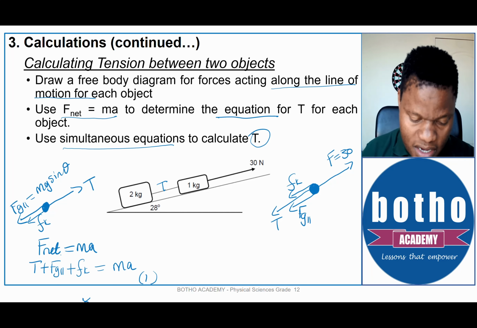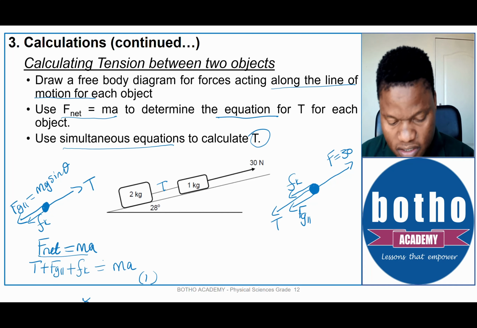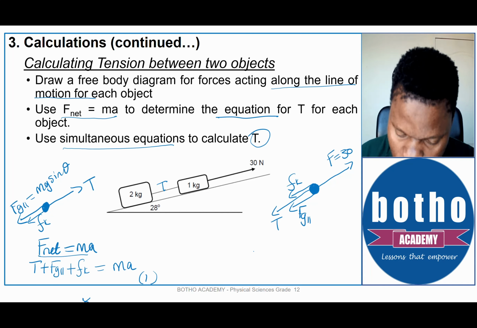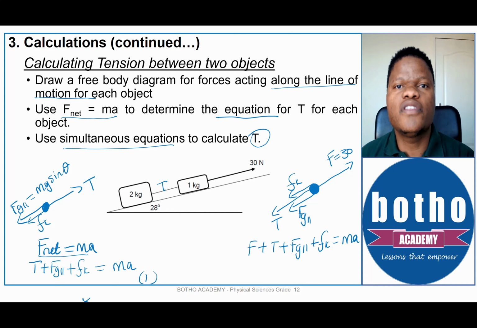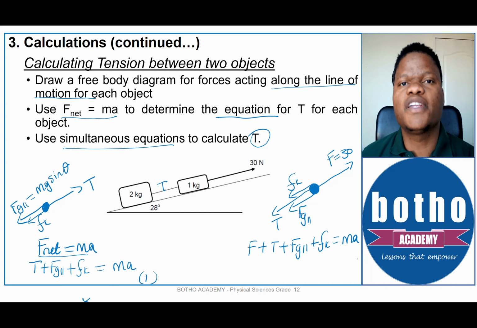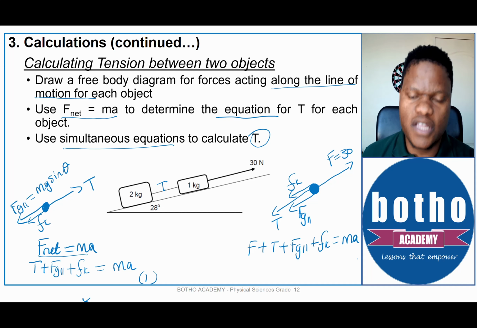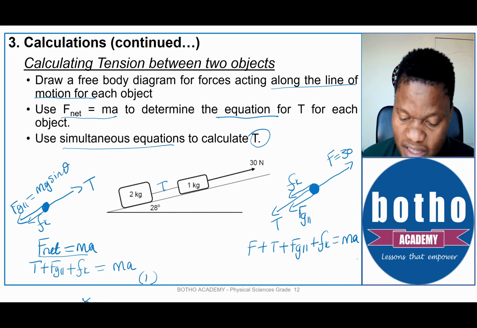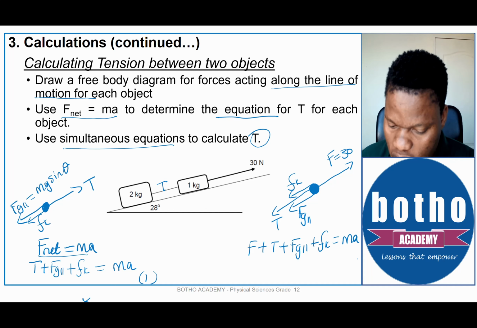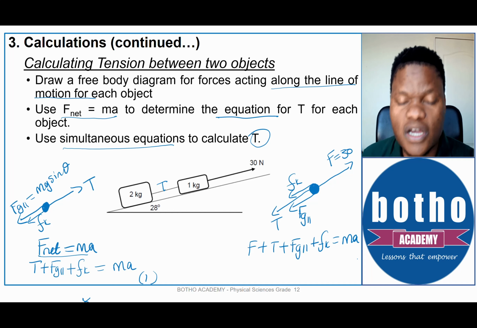But what do we know? Again, F net is equal to ma. We know that. So I'm going to say F net is actually equal to F, which is equal to 30, plus T, plus Fg parallel, plus Fk is equal to ma. And from there, all I need to do is to substitute. But remember, you have to choose a positive direction. If you choose up the slope as positive, then every force that is acting down the slope, in this case, there are 3 of them, the force of gravity together with tension and friction, are acting down the slope.